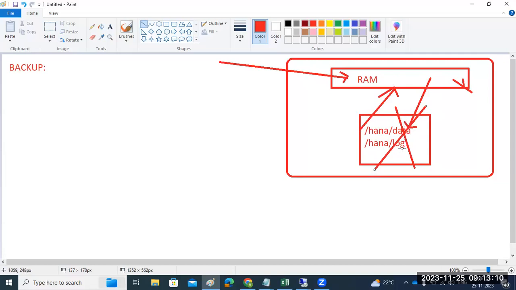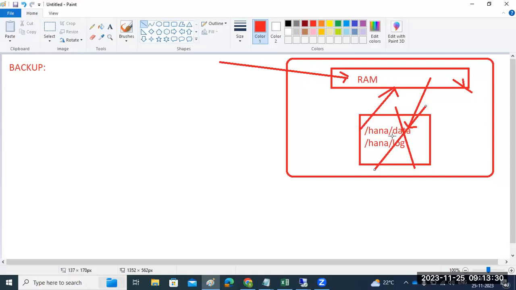Maybe if the OS is corrupted, it means your entire file system is also corrupted. Then in this case, how can you get your data? You have some important data there, important transactions, financial data. How can you recover it, to avoid these failures?